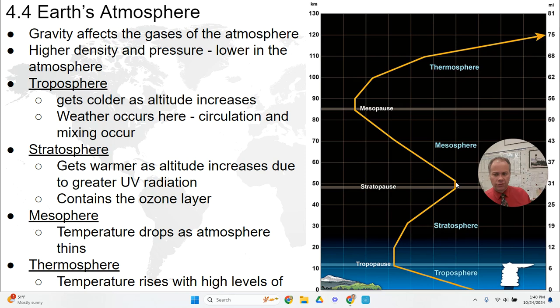So we move into the mesosphere. Again, now we see temperature dropping as we get higher into the mesosphere. And then in the thermosphere, we can see the temperature increases again. So those are the patterns of temperature. I wouldn't focus a lot